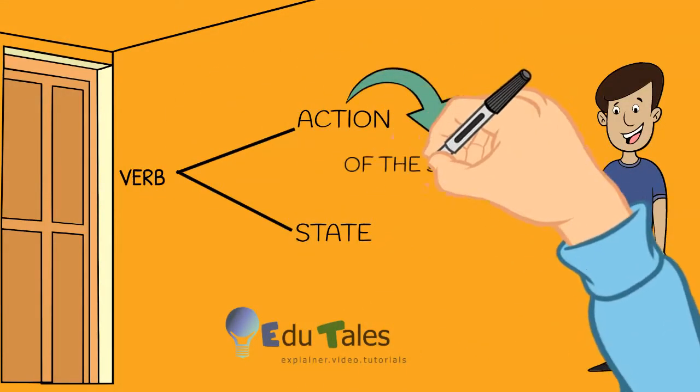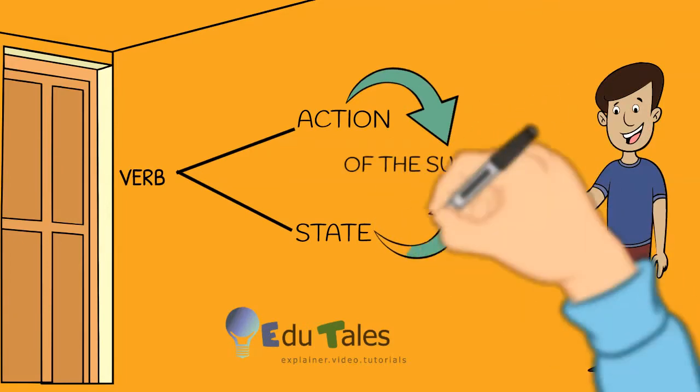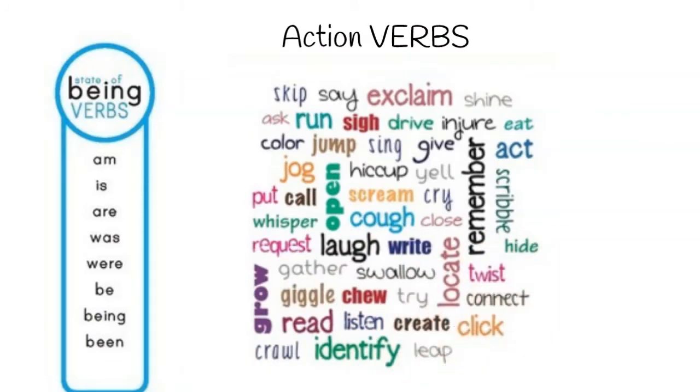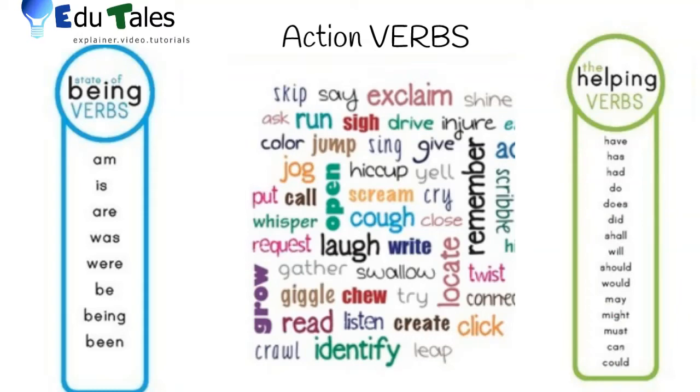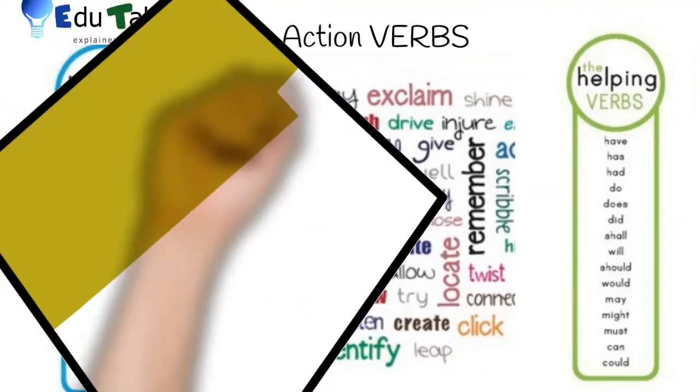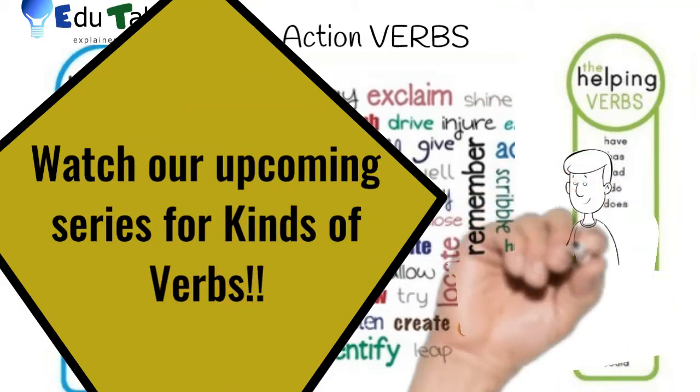To sum up, verbs function as action or the state of the subject. It can be state of being verbs such as am, is, are, was, were, be, being, been, or action verbs such as skip, say, run, drive, open, read, listen, etc. Or helping verbs such as has, have, had, do, etc. We will see in detail about types of verbs in our upcoming series.